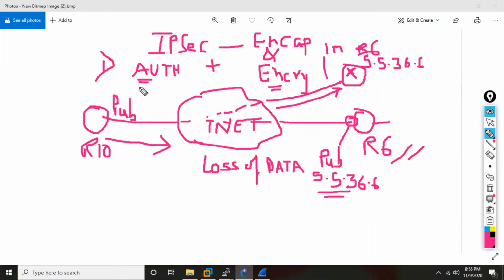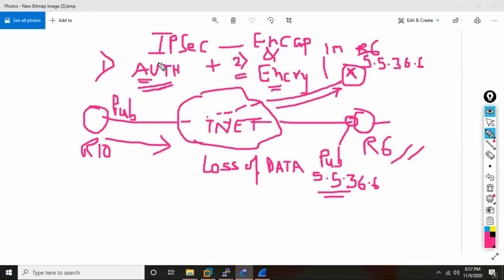The most important thing is what? First authenticate, first ensure, first do the verification. Is the other side genuine or not? If the other side is not genuine, then where is the question of going to the encryption? So this becomes the second part. This becomes secondary. Primary is what? Authentication. If authentication is successful, then only send the data encrypted. Even if the authentication was successful, that doesn't mean now you can send the data in clear text. No, data has to go always encrypted. So this becomes now secondary.